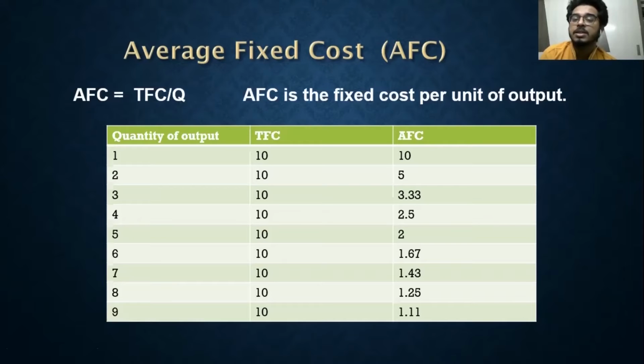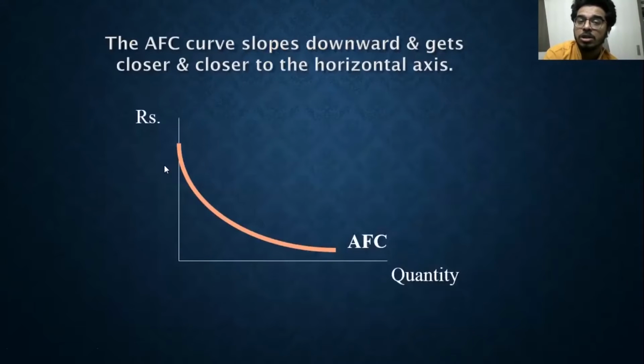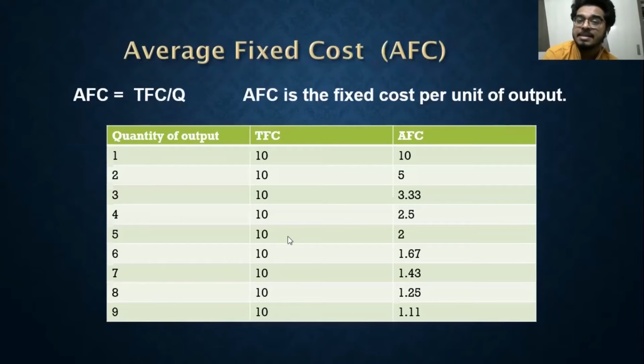And it continuously decreases. When I have 5 units of output, what is my AFC? Again 10 divided by 5, which is 2. For 9 units it is 10 divided by 9, which is 1.11. But remember, you can see the graph here, it continuously decreases and gets flatter and flatter, but remember one thing, it will not touch the x-axis. Why? Because TFC is never zero. As long as it has a value more than zero, whatever the output is, just take this example.